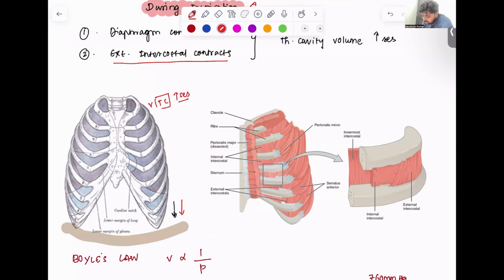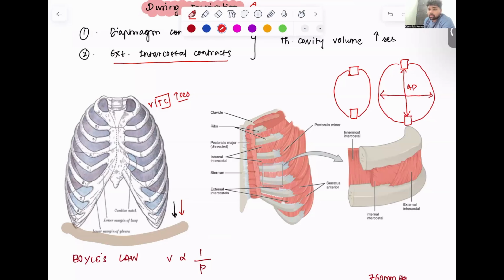So what I'm trying to say is, here is your vertebral column, here is your sternum, this part is your rib, this part is your rib, right? So during inspiration the sternum falls forward, and because of the contraction of the external intercostals, this anteroposterior diameter increases, and this diameter, the horizontal diameter, also increases. This is what they call the bucket handle movement and pump handle movement, right?